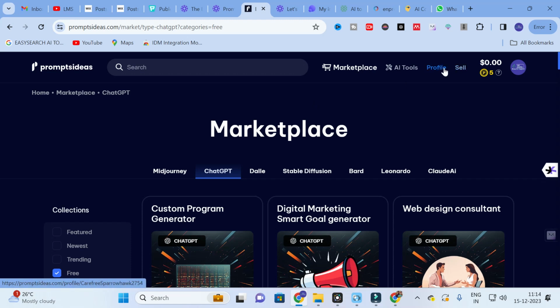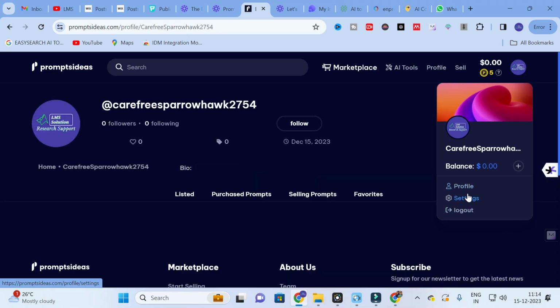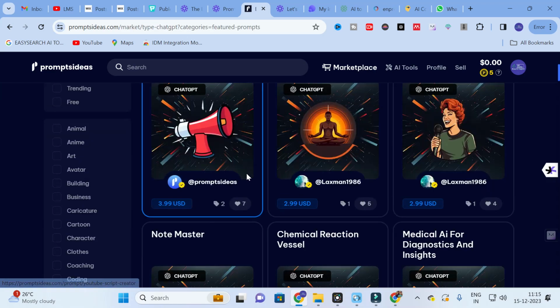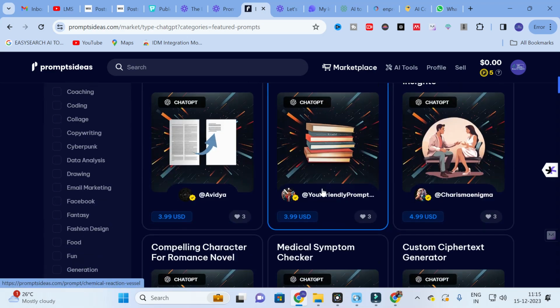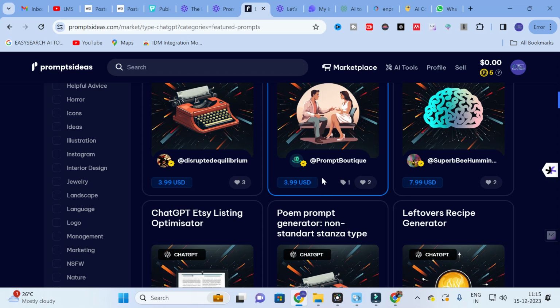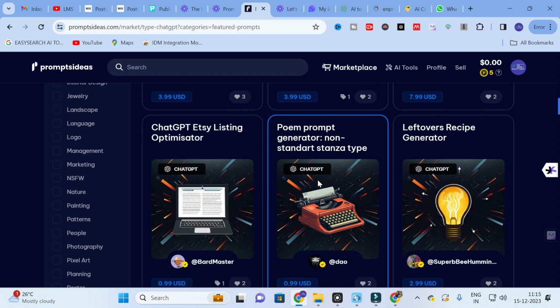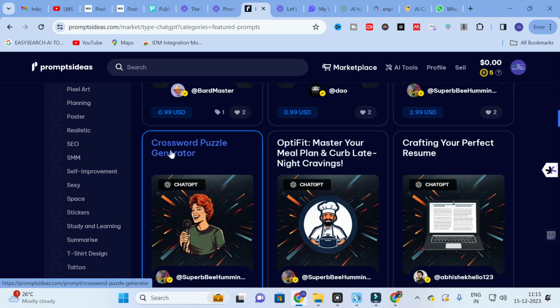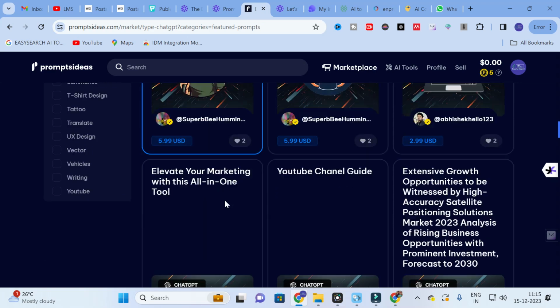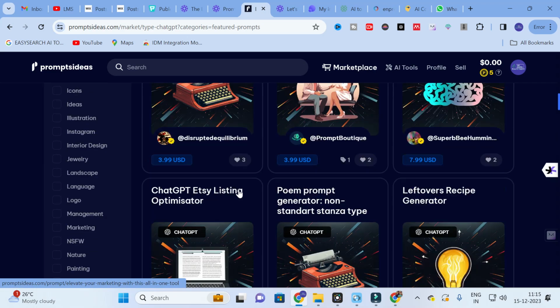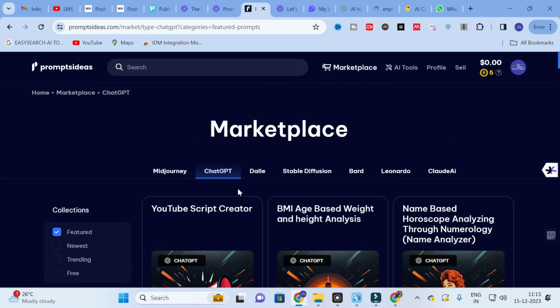As far as plans and pricing is concerned, here you can see, every prompt has its own rate and price. Here it will be mentioned in US dollars. You can explore, for example, if I need a prompt like the crossword puzzle prompt, it is $5.99. Like that every prompt has its own price. If you want, you can take that particular prompt alone also.